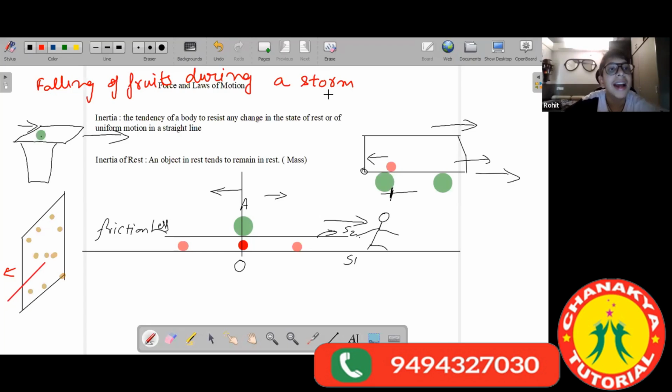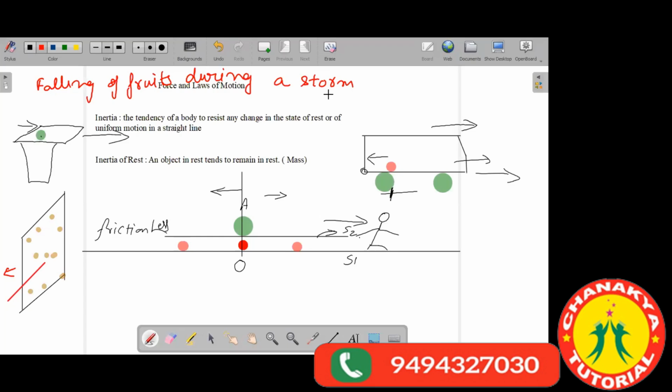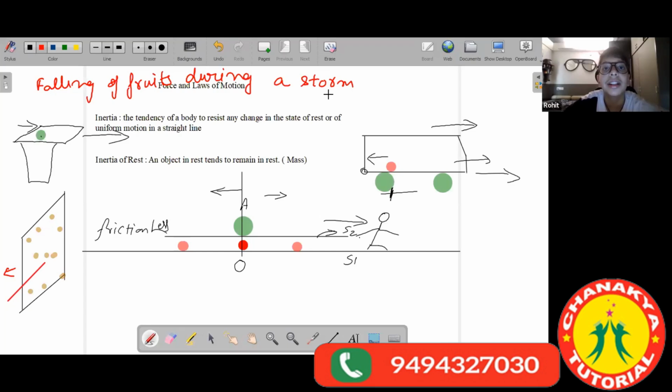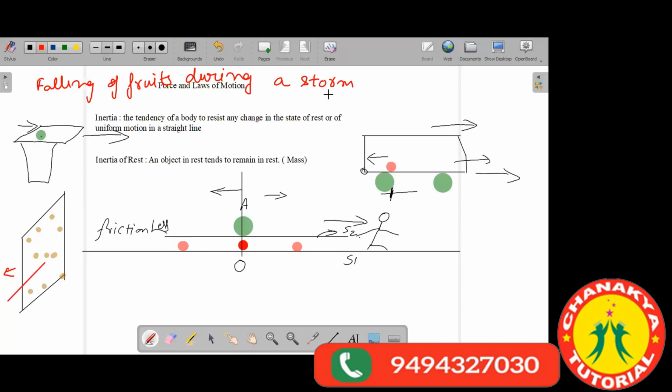Sir, I had seen a similar example in the textbook while going through the chapter. It was the carrom board one where the striker hits. If you strike the striker quickly, the bottom coin moves, but the coins on top don't move. Yes, you can see this if you keep a pile of coins, those tokens which are there in the carrom board. If you keep your tokens like this, you can try it out.